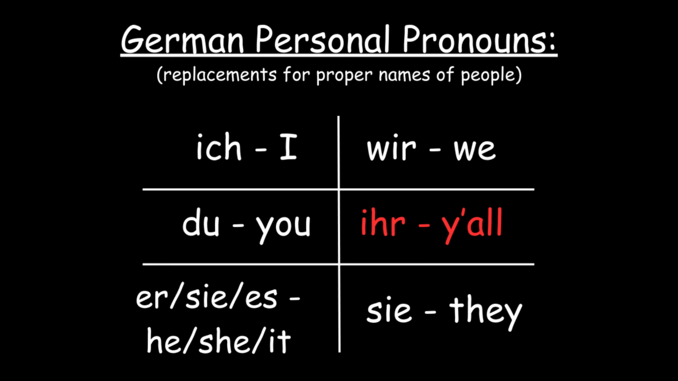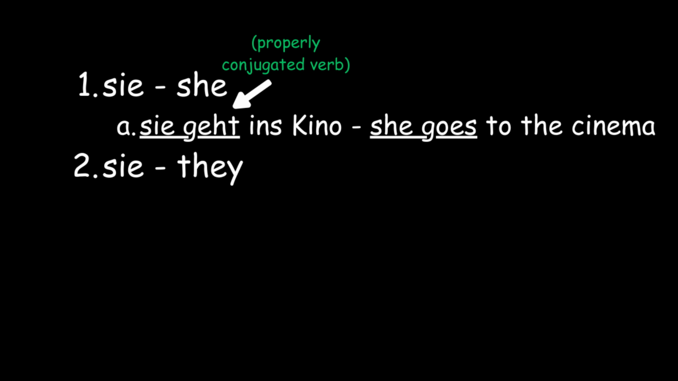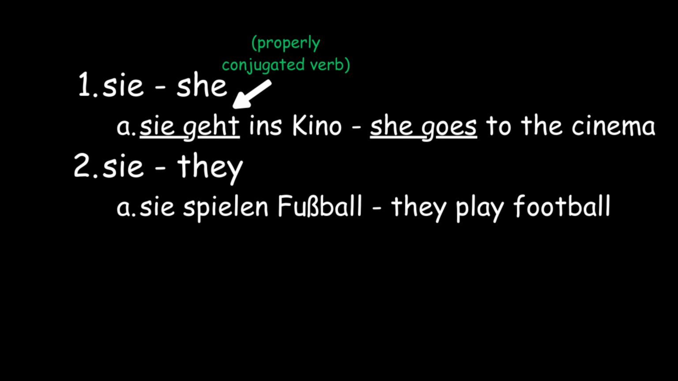Now here, we carefully have to pay attention to the word sie, because it has multiple meanings in German, and context will show the difference. First, sie can mean she, like sie geht ins Kino. She goes to the cinema. We know sie refers to she because of the verb conjugation in the singular third person. Even though I have not shown verb conjugation yet, it will be explained in the next videos. Second, sie can mean they, like sie spielen Fußball. They play football. We know sie refers to they because of the verb conjugation in the plural third person.